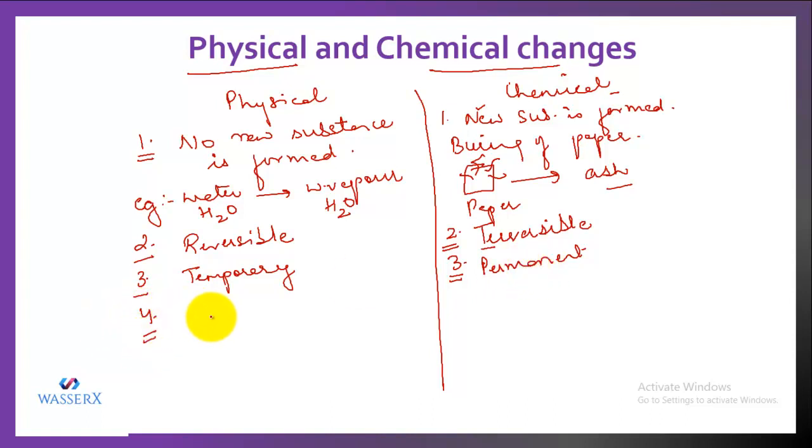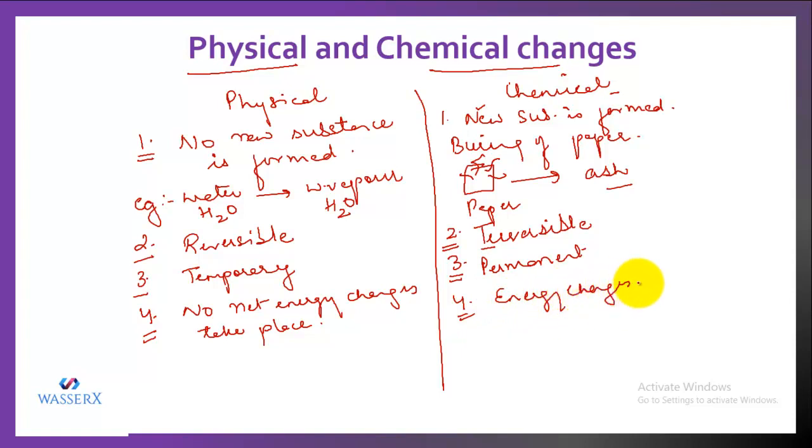Likewise, during a physical change, no net energy changes take place. But when there is a chemical change, then energy changes take place. Energy changes take place in a way that either the energy is absorbed or the energy is released. And due to this, an overall change of energy occurs whenever a chemical change takes place.